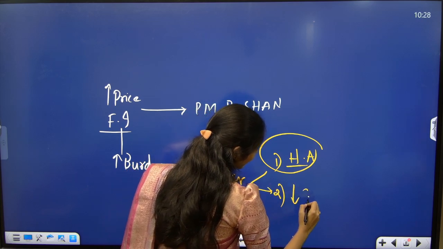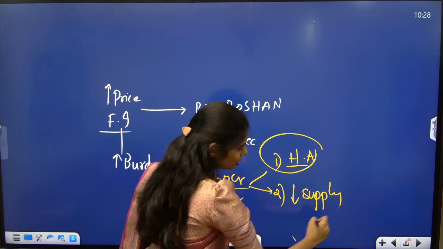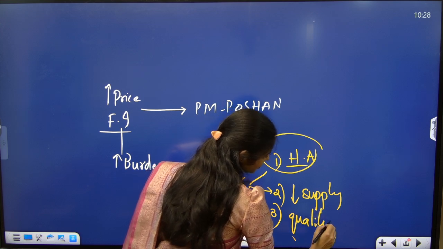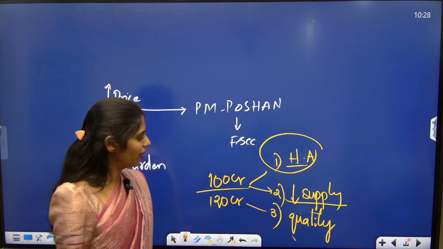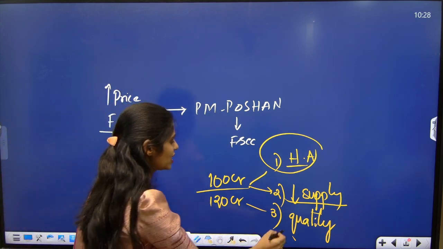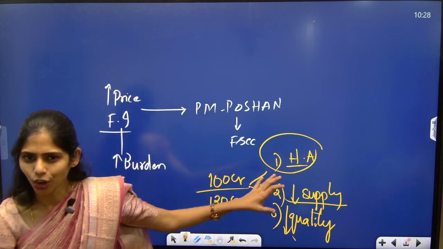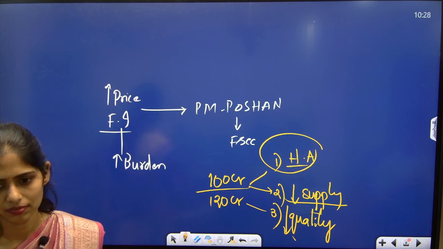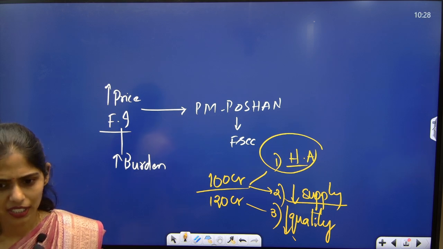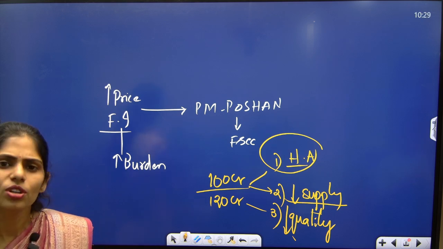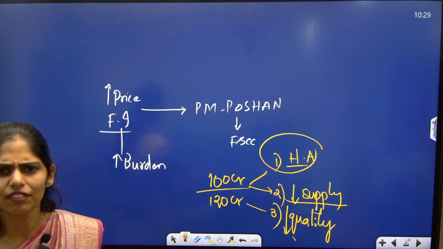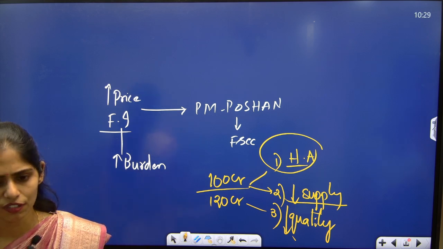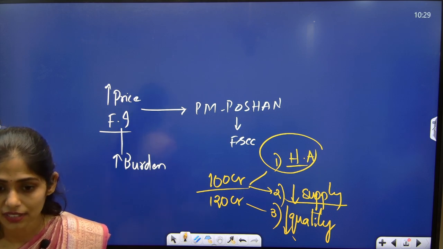First, you can decrease supply. Yes or no? Next, you can compromise on quality. If you decrease supply or decrease quality, can we achieve the aim and objective of the scheme? No. Then what will you do? Decreasing supply while giving good quality means everyone will not get food. The aim is to provide food security. Again, food security is not achieved.